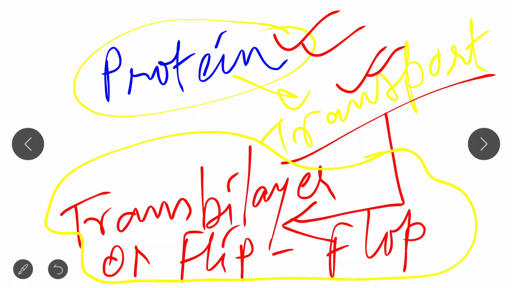This transbilayer movement or flip-flop movement is done by all these proteins, that is flippase, floppase and scramblase.